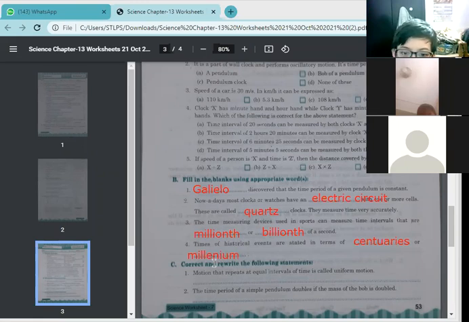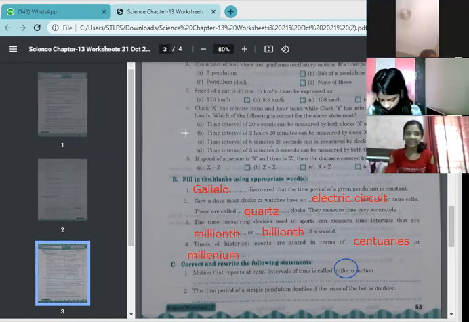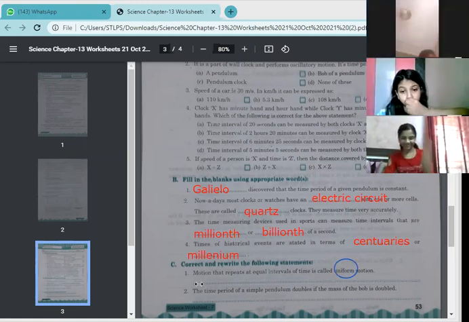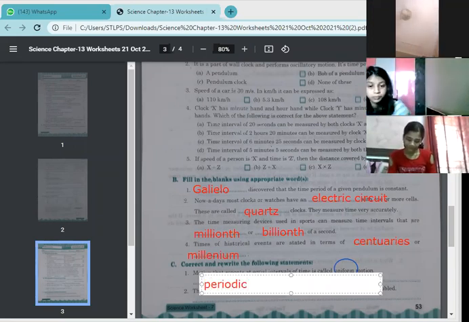Next, correct and rewrite the following statements. Motion that repeats at equal intervals of time is known as uniform motion. So instead of uniform, you may write down periodic motion. It will be a periodic motion.